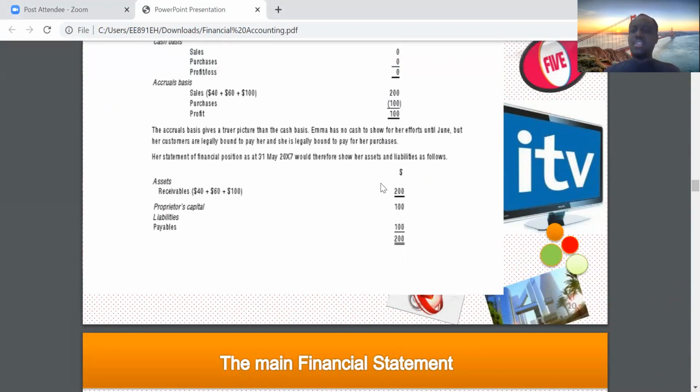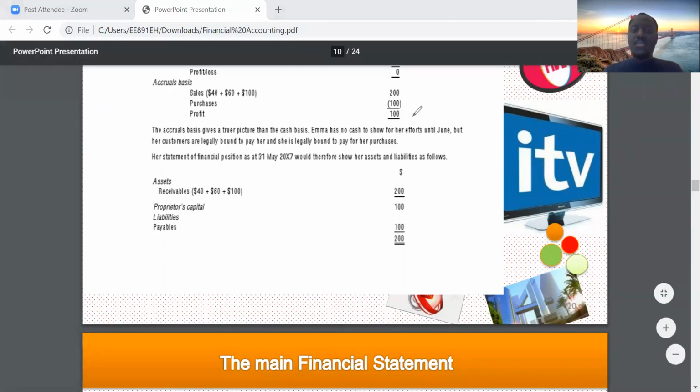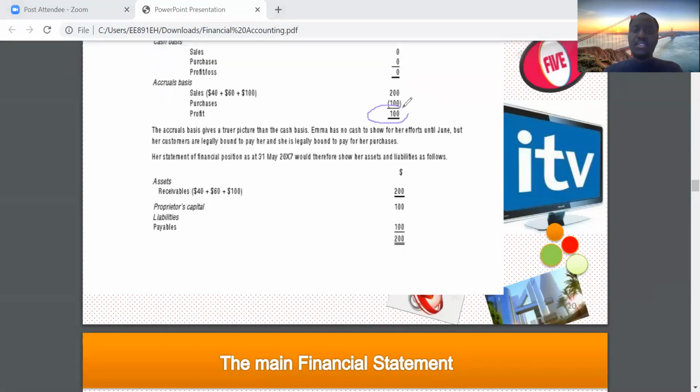Very important. Then you also have proprietor's capital or equity. Your equity here would be your profit of 100. So that's what you see here.